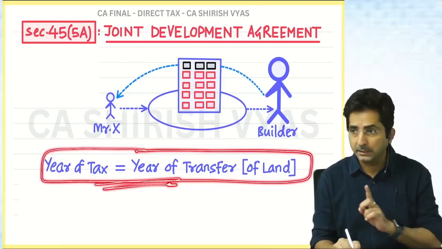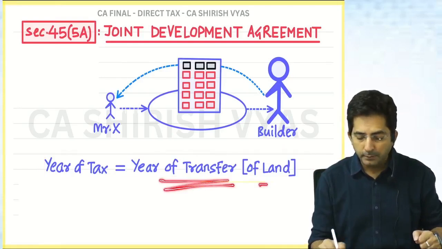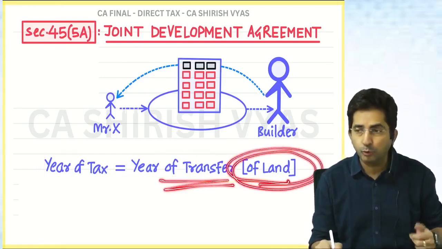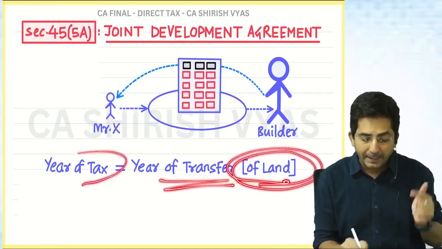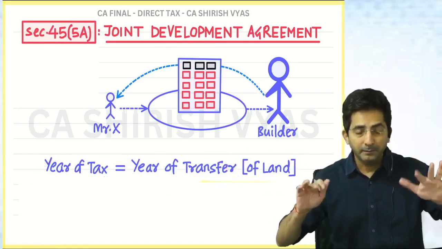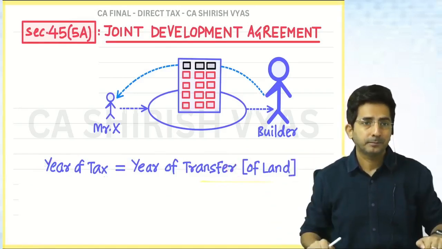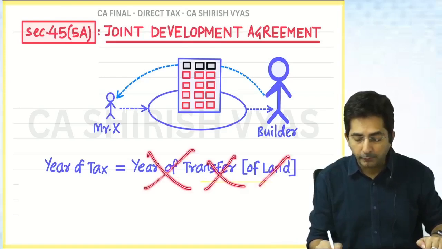Year of tax is the year of transfer, correct? So tell me here, what is the year of transfer? The year when I give my land to the builder. Correct or not? So in that year I should pay the tax as per the general rule. But this is an exception. Here I will not pay the tax in the year of transfer.